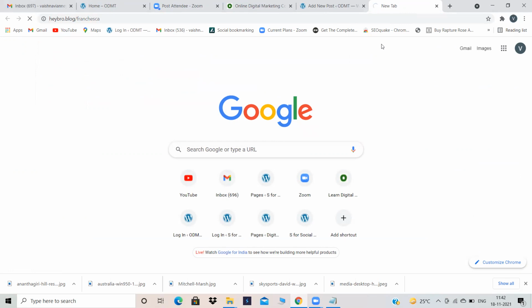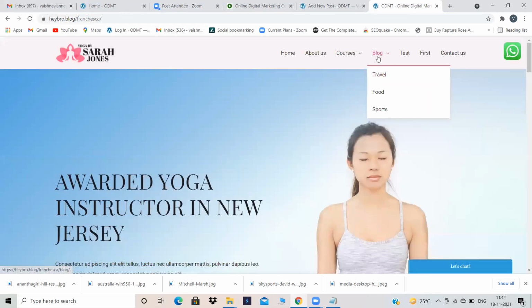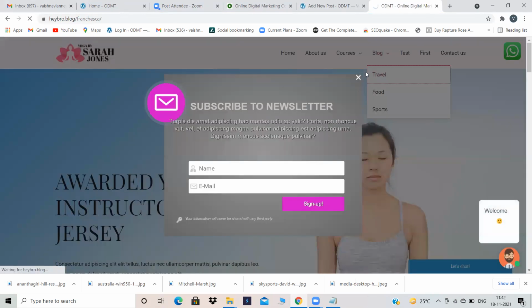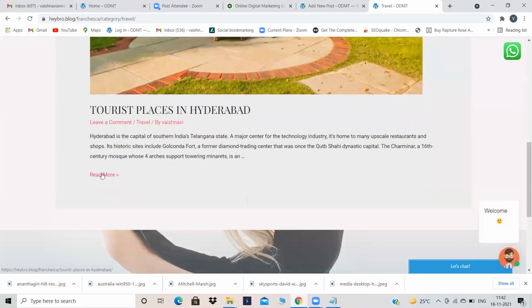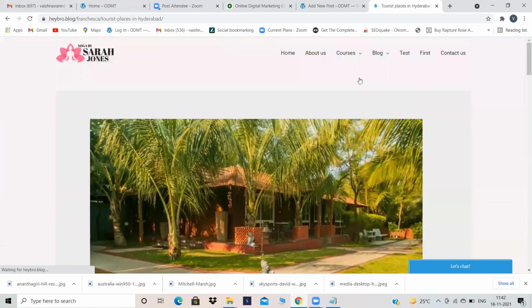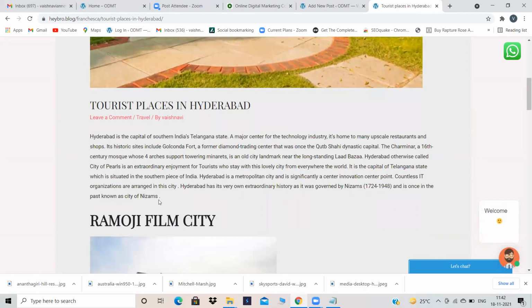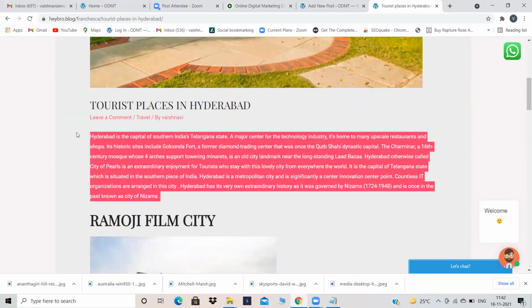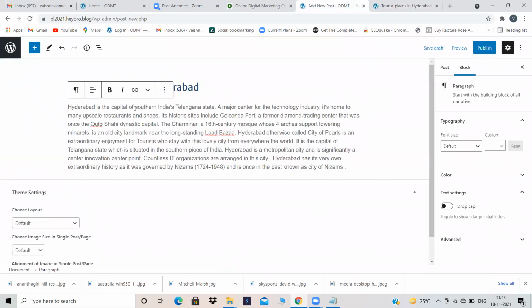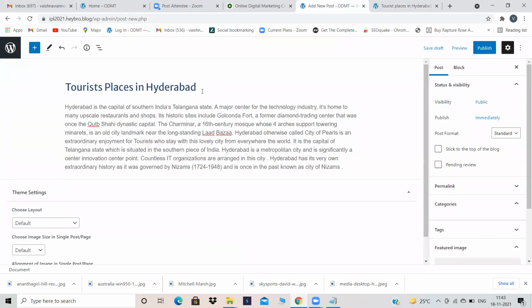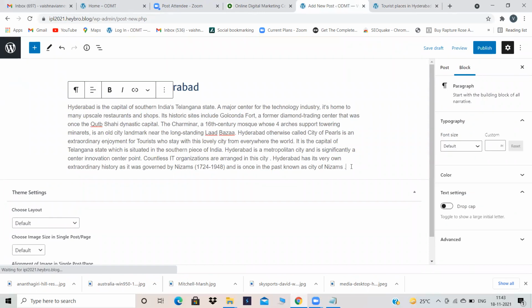For now, I'm copying the content. Please, you don't copy the content. So here, travel. Here some content regarding Hyderabad is there. So I'm just copying this content, and no links are there. So I'm directly pasting it over here in my website. In the paragraph, I have given a title and I have described Hyderabad.